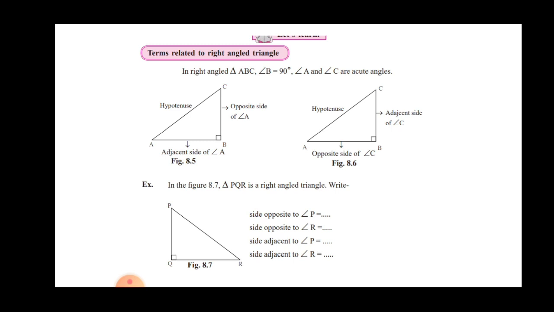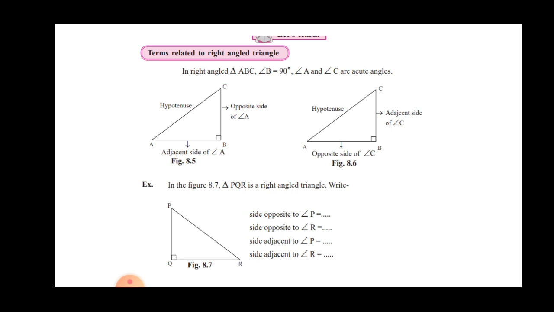Now look here, for these trigonometric ratios we require the terms related with this right angle triangle. Here right angle triangle ABC is shown, where angle B is 90 degrees, and side AC, which is opposite to the 90 degree angle, is definitely the hypotenuse. And two acute angles are there. As we know, the sum of the measures of all the angles of a triangle is 180 degrees. So definitely angle A and angle C are the acute angles.